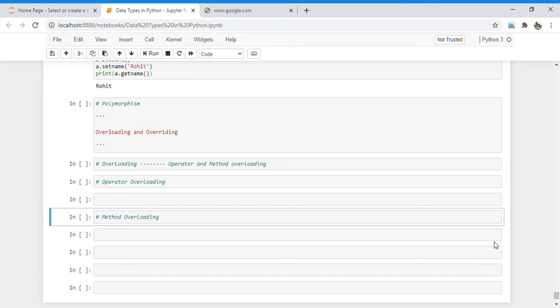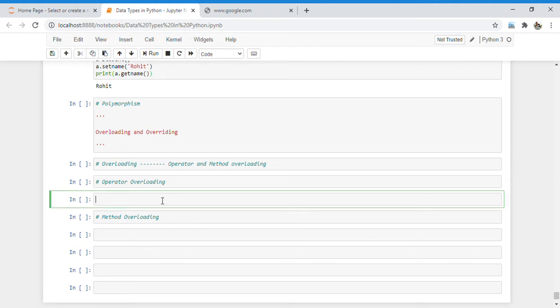So there are two types in overloading. One is operator overloading and another is method overloading. So what is operator overloading? Same operator with different behavior is the concept of operator overloading. And this operator overloading is possible by dunder or magical methods.